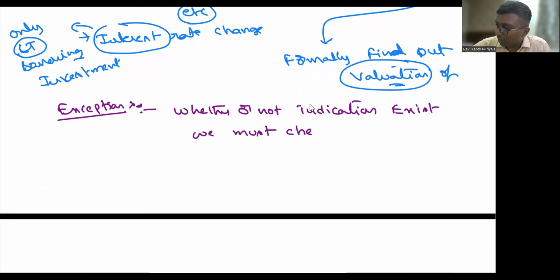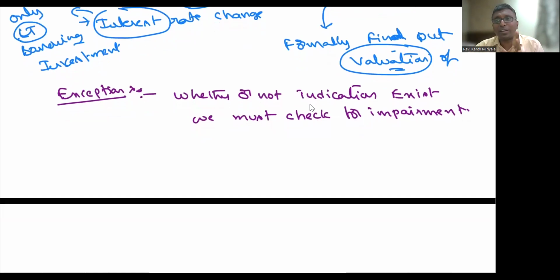Whether you find an indication or not, mandatorily under these two circumstances you are supposed to check.